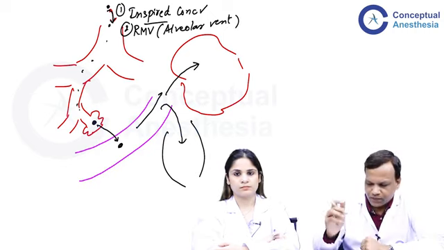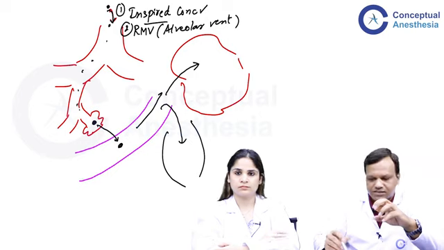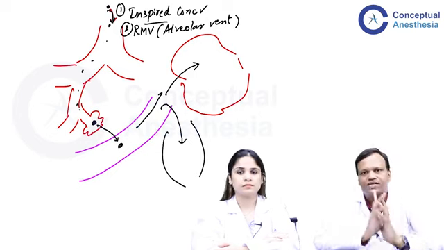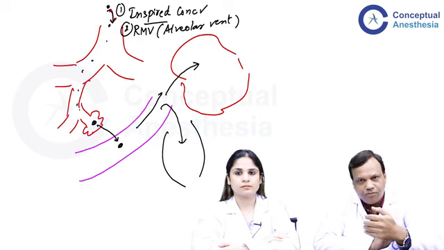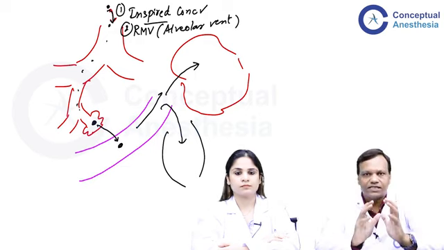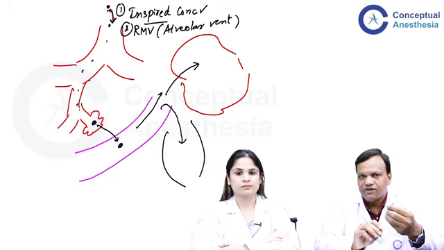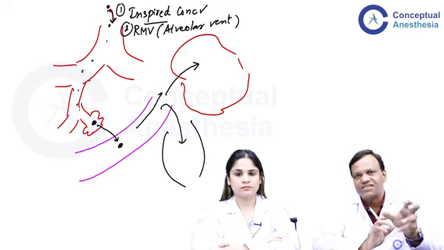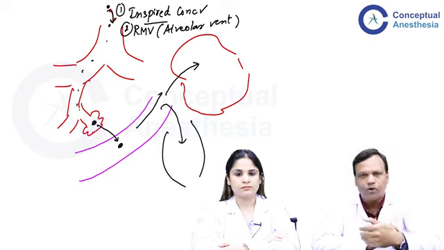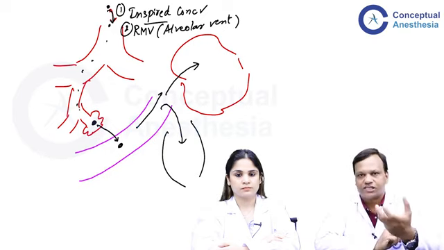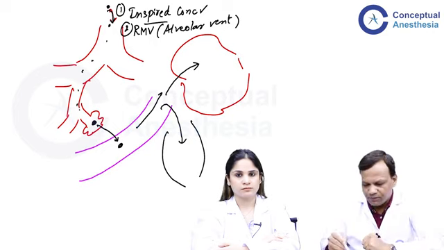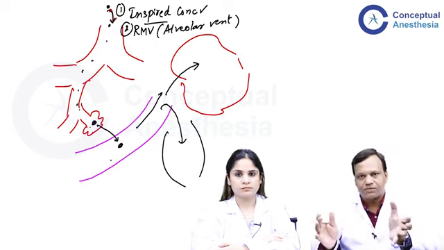Now, important thing, these are gaseous agents. So when the gas comes here, it will diffuse, and it can diffuse to other places also. The difference from other agents is that normally the agents which we use as drugs will be continuously moving from one place to another based on their concentration gradient. But here, more important than concentration gradient is partial pressures, because these are gases. So they will keep on moving till the partial pressure becomes equal in all the compartments.